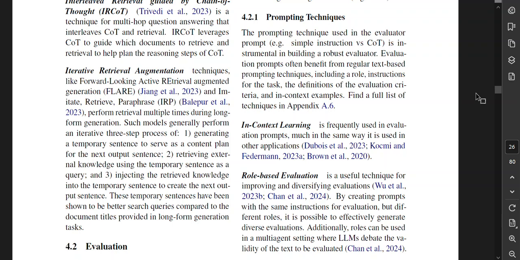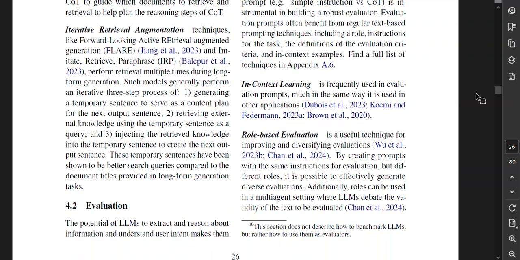Prompting techniques. The prompting technique using the evaluator prompt, e.g. simple instruction versus chain of thought, is instrumental in building a robust evaluator. Evaluation prompts often benefit from regular text-based prompting techniques, including a rule, instructions for the task, the definitions of evaluation criteria, and in-context examples. Find a full list of techniques in Appendix A6. In-context learning is frequently used in evaluation prompts, much in the same way it is used in other applications.